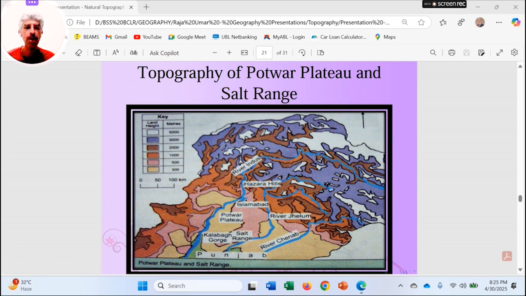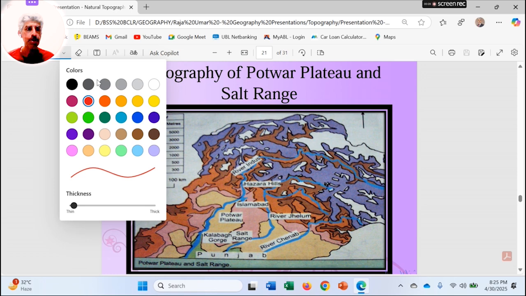Today we are going to talk about the natural topography, location, lifestyle, economy, and everything regarding Pothwar Plateau, including Salt Range, and the natural topography of Balochistan Plateau in today's lesson. So here you can see the map or the location of Pothwar Plateau first.